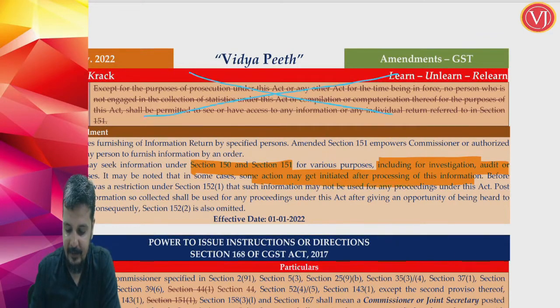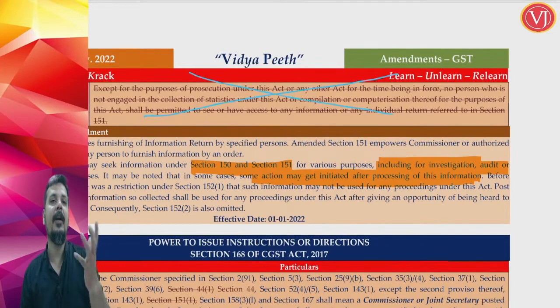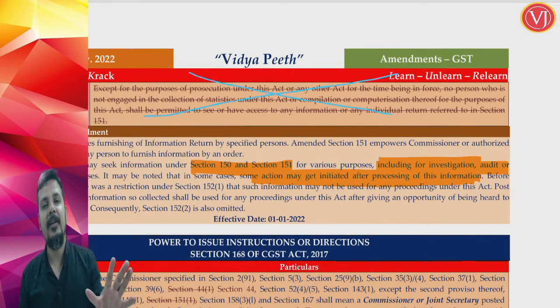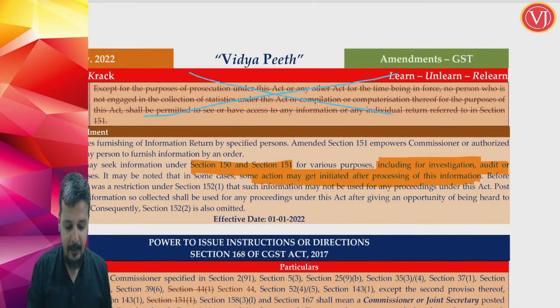Section 152 says that if you are collecting any information as per section 150 or section 151, you might publish it with the company's name but with the previous consent of the company, but you cannot use it for any proceedings. Now you can also use it for proceedings.